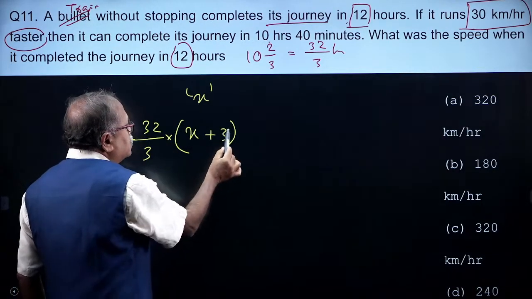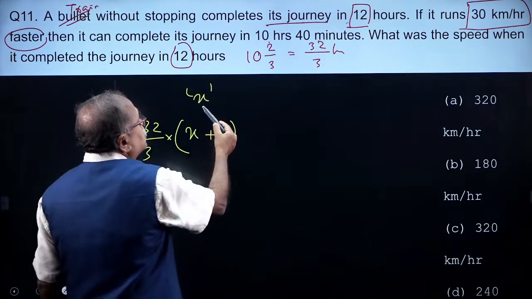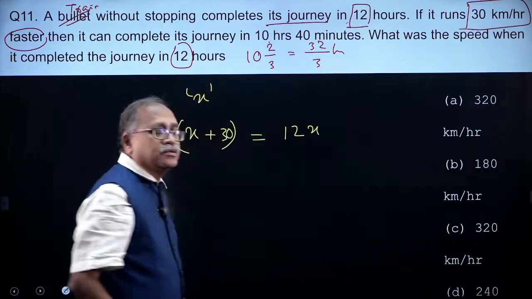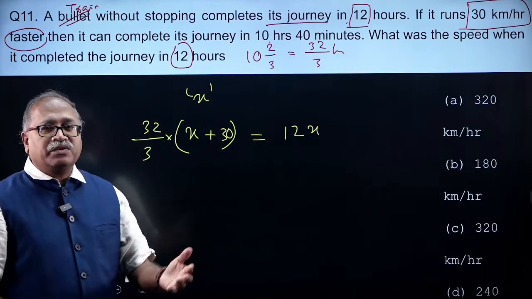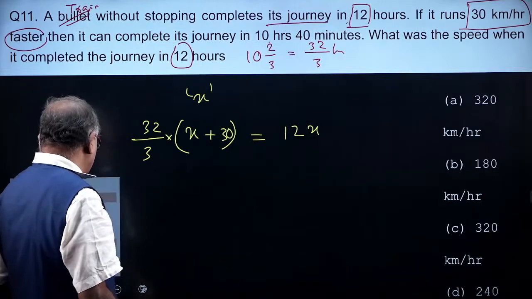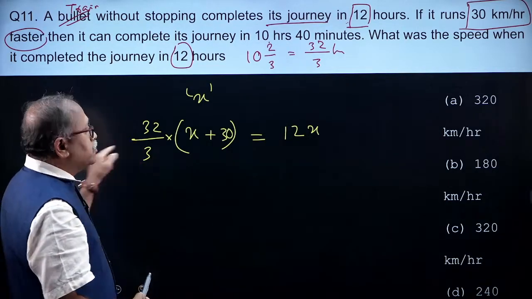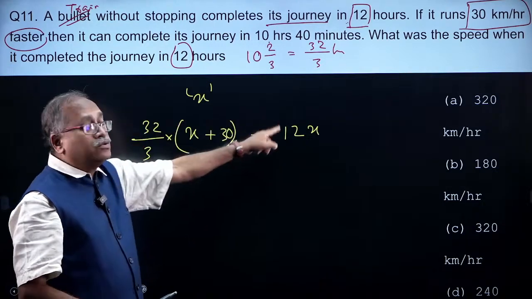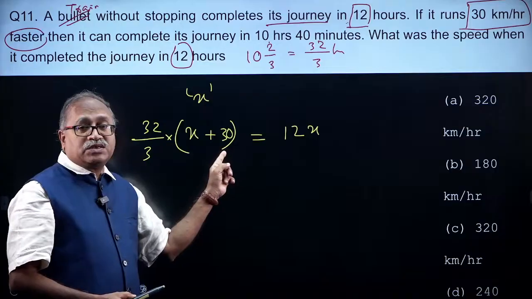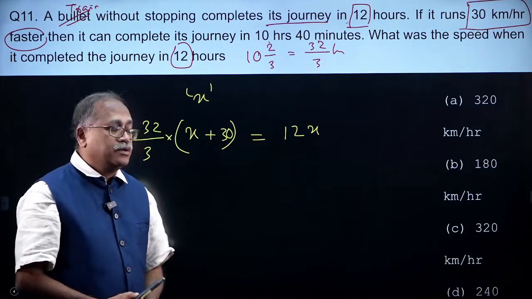So time into speed equals distance, and the distance is x into 12, that is 12x. This comes from practice. It is not a straight question where you simply put in the formula and answer. You have to link it: x into 12 is 12x, and here the speed is x plus 30, speed into time, distance.